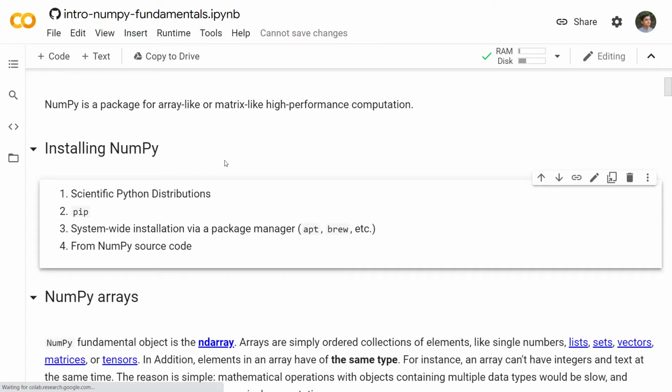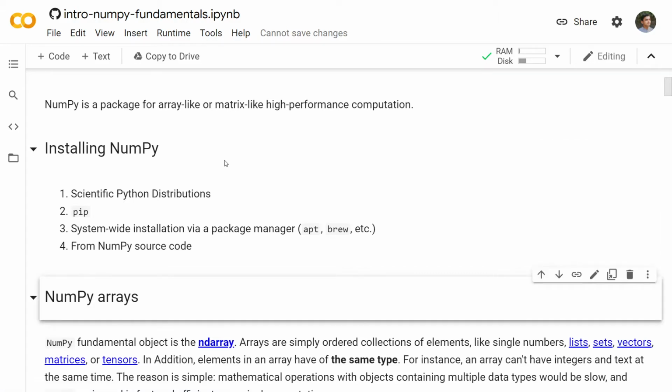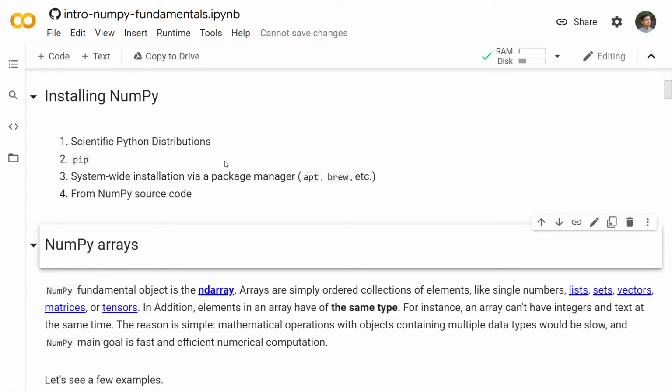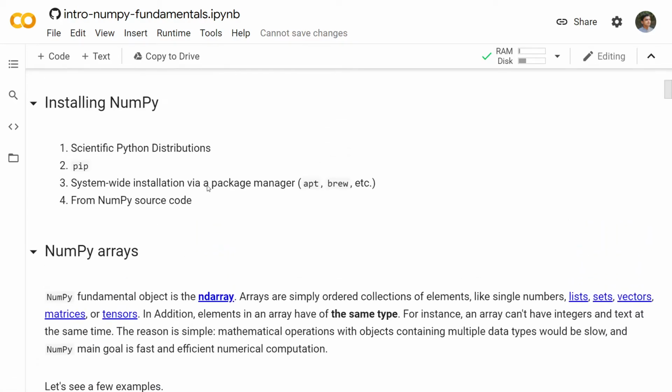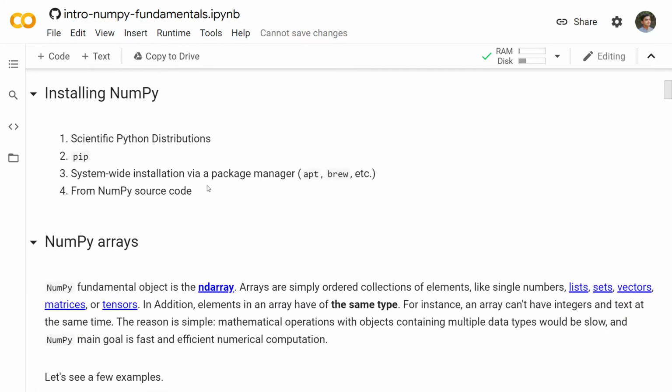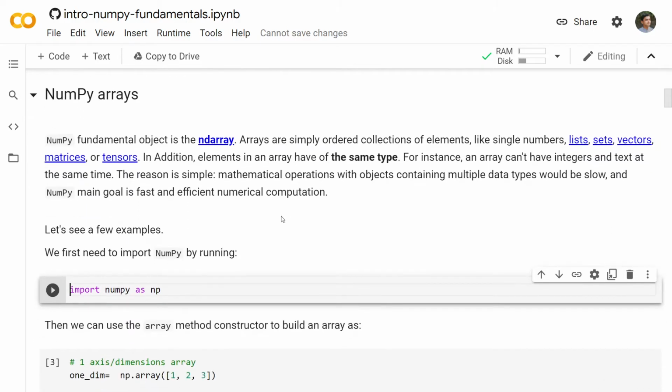You just have to run cells with Shift Enter. For the uninitiated who have never worked with IPython notebooks, you just have to run these cells using Shift Enter. So all these installation options are available if you want to install NumPy on your local machine as well.